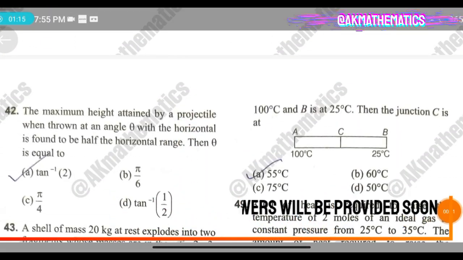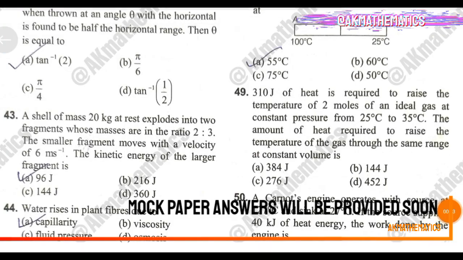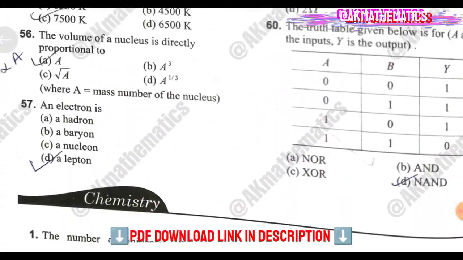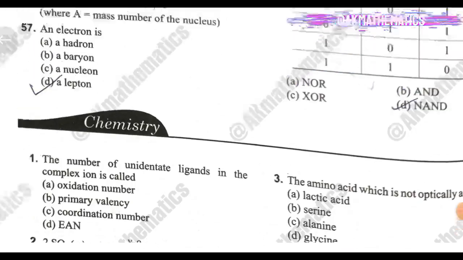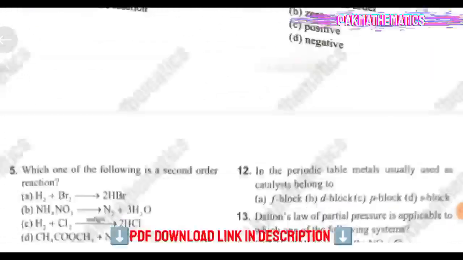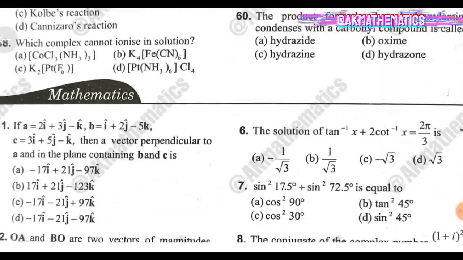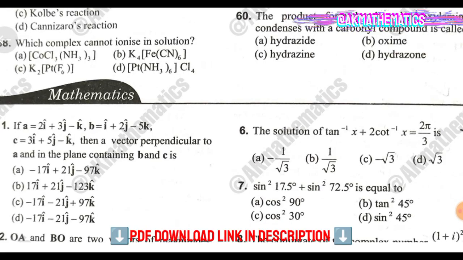Similarly, we have put the chemistry question paper also, as well as the maths question paper. So this is the chemistry question paper. You can see the chemistry question paper here, and also we have the maths question paper here. Okay, so as you can see, this is the maths question paper.